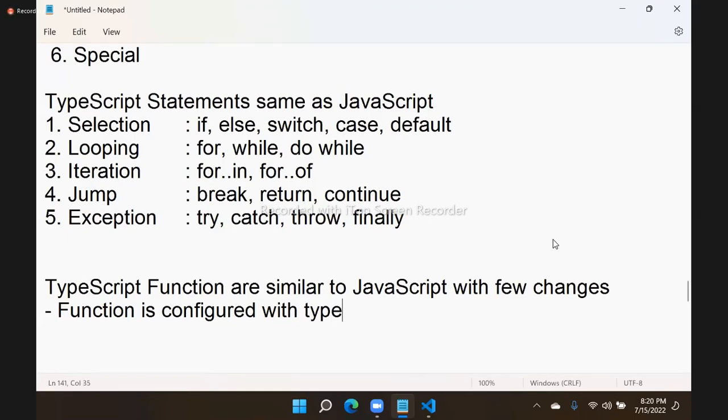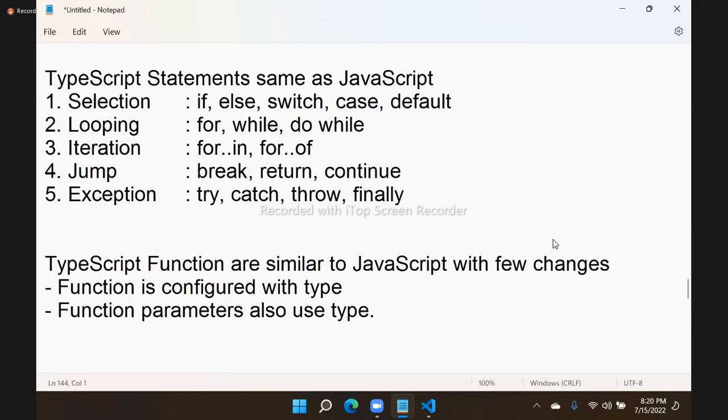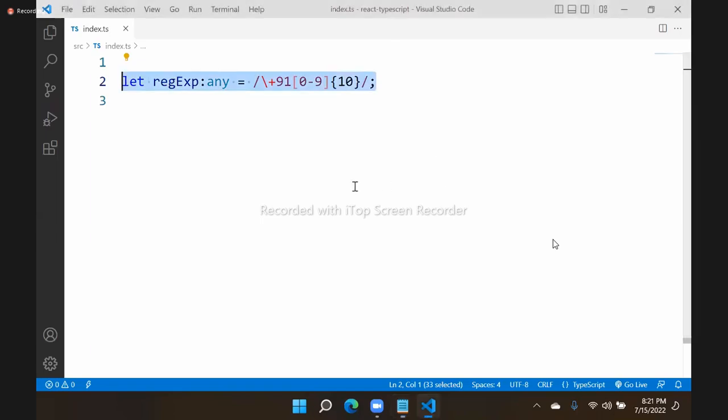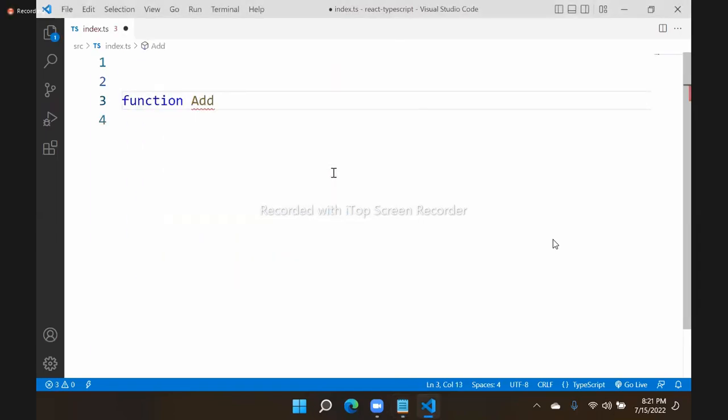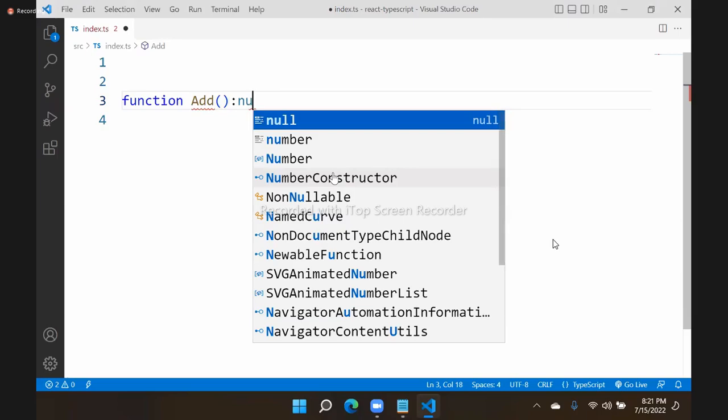Additionally, a function is configured with a type. And very important, function parameters also use type. That means I will give two options here. One is, suppose you are creating a function called add. This function has to return a number. Then its return type should be defined as number.